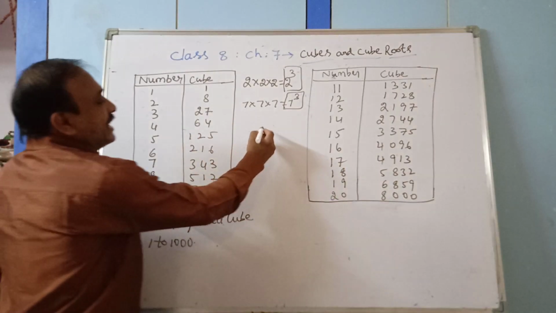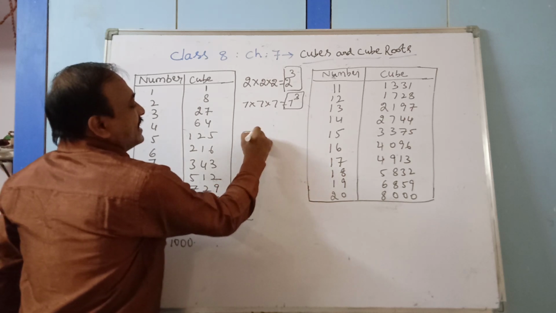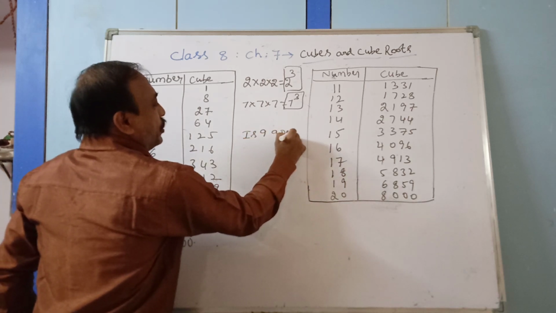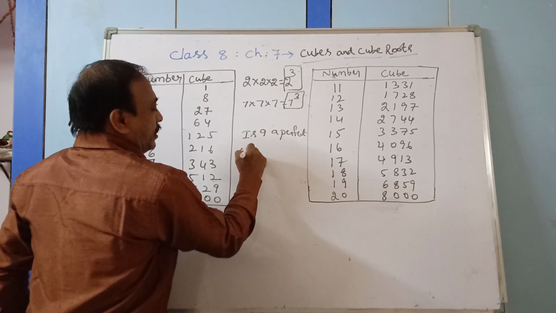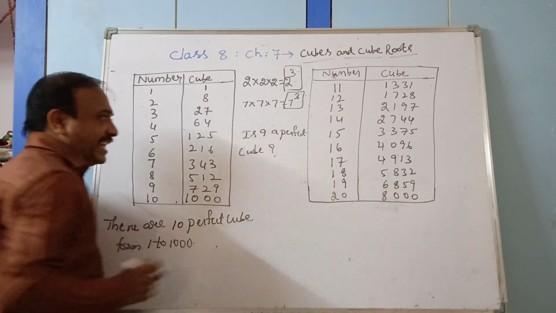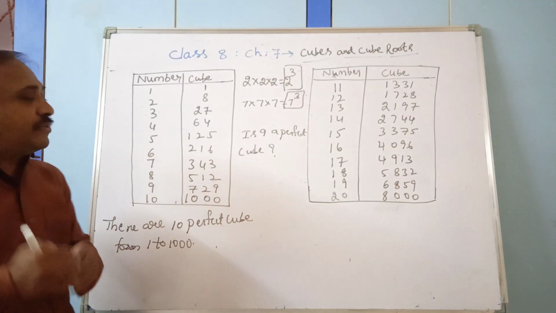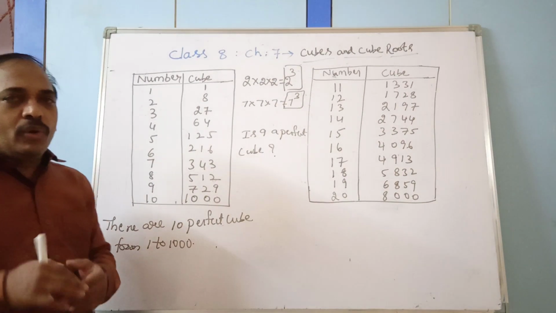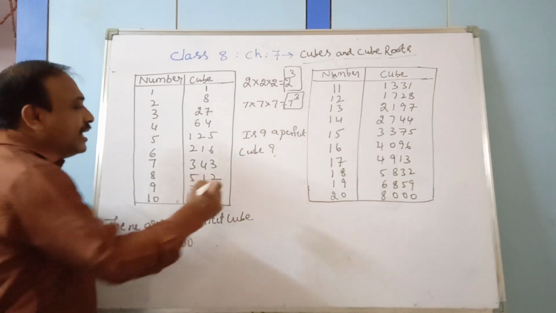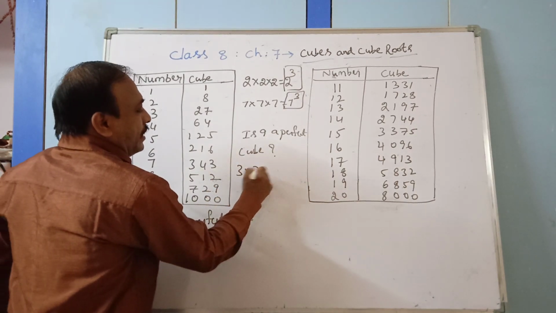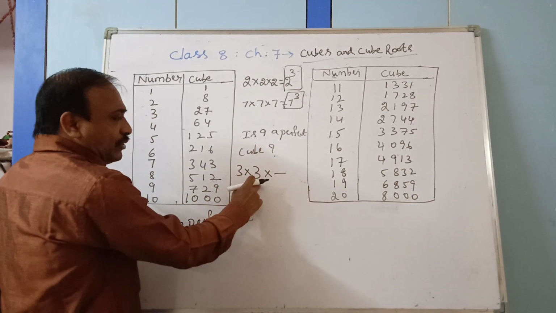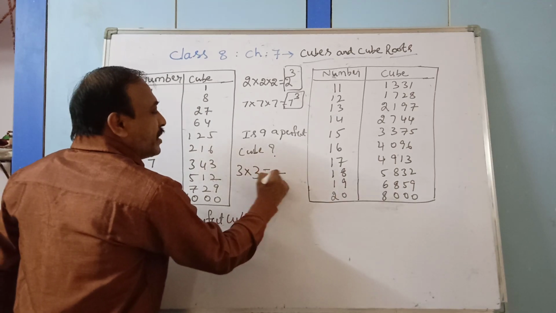Now can you say whether 9 is a perfect cube? Can we write the number as a product of 3 equal factors? 1 into 1 into 1? No. 2 into 2 into 2? No. 3 into 3, but 3 into 3 itself is equal to 9.